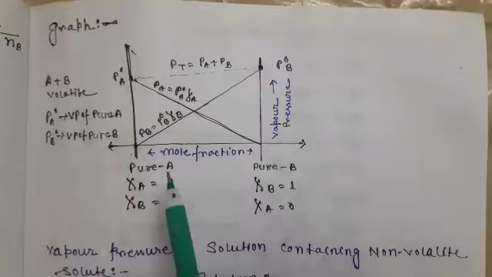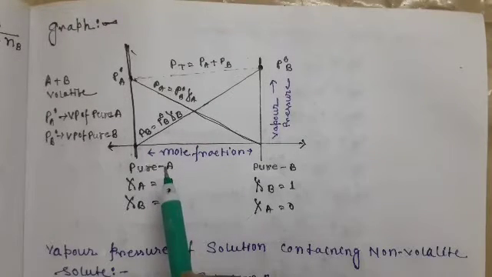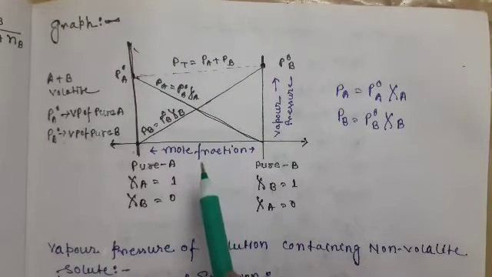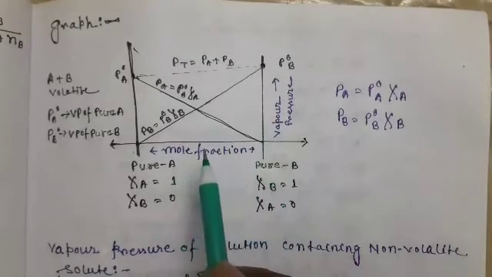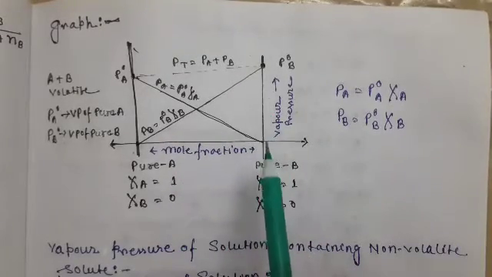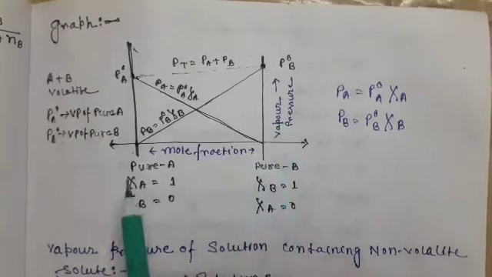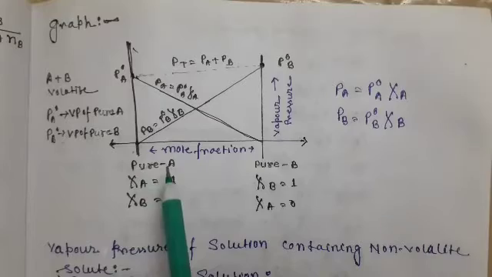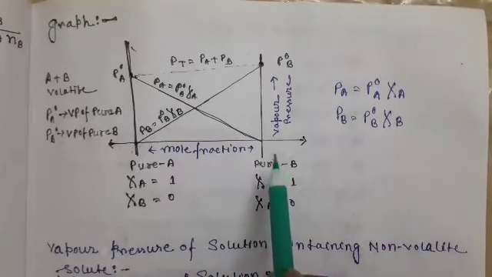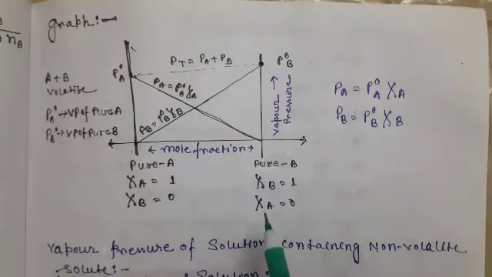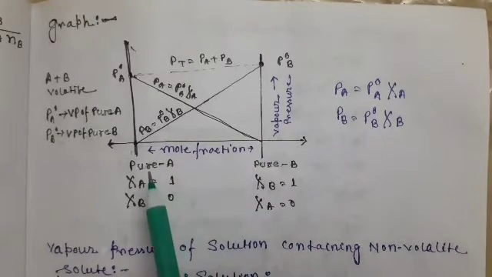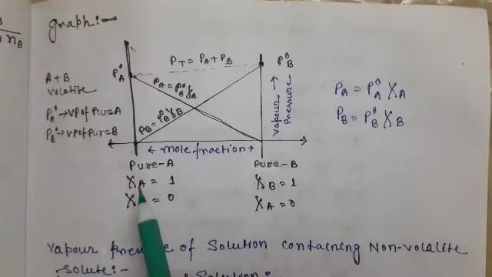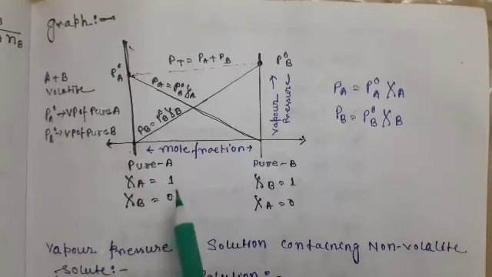Now we are going to discuss a graph of a two volatile liquid mixture solution. This is the graph of mole fraction versus vapor pressure. Here the x axis denotes mole fraction and the y axis denotes vapor pressure. At this point it is the pure A liquid, and at this point it is the pure B liquid. That means at this point the mole fraction of A is 0 and the mole fraction of B is 1, and at this point the mole fraction of A is 1 and the mole fraction of B is 0.